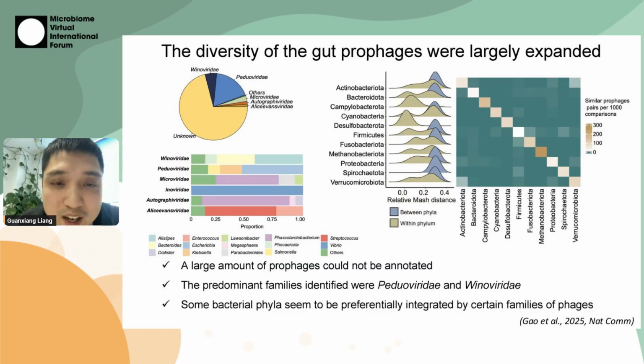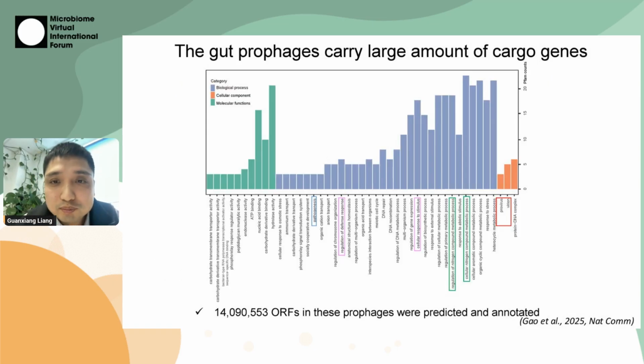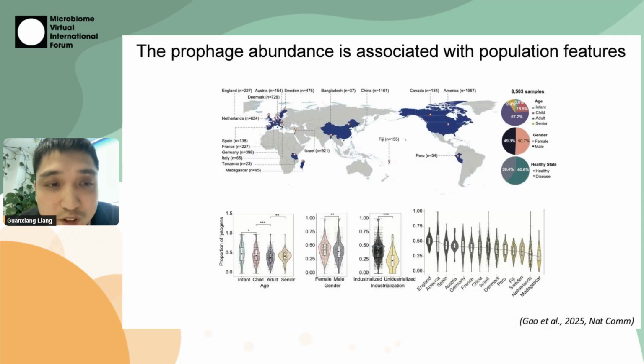The predominant families identified were Padoviridae and Venoviridae, which are the new names after ICTV changed names. And some bacterial phyla seem to be preferentially integrated by certain families of phages. I'm not going into these features. Next, we annotated the function of the cargo genes of those prophages. The cargo genes are the genes that are not related to the structure and life cycle genes of the phages. We found that their functions are quite diverse, related to many functions.